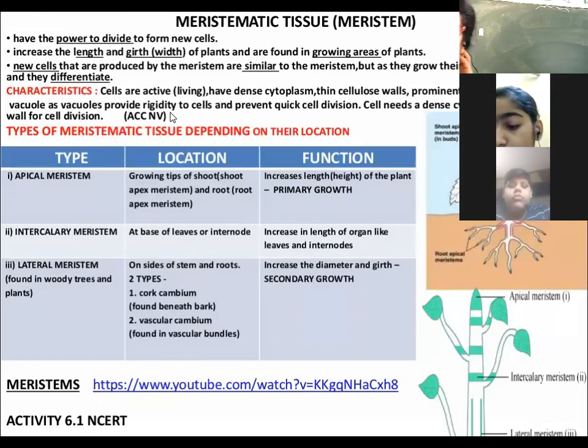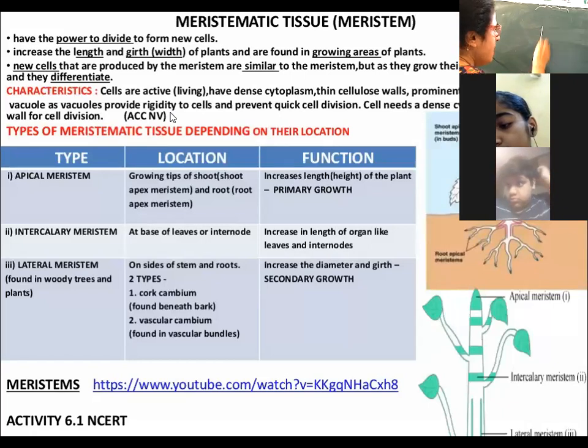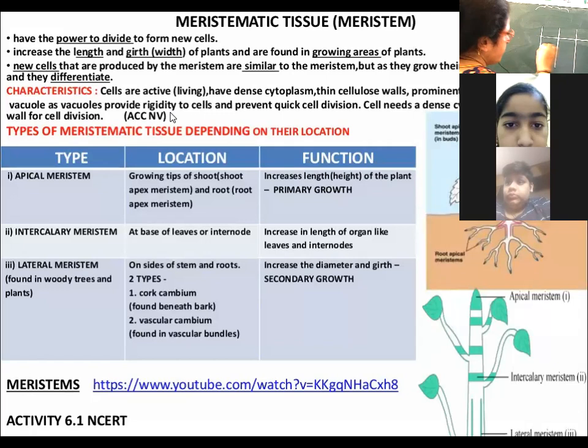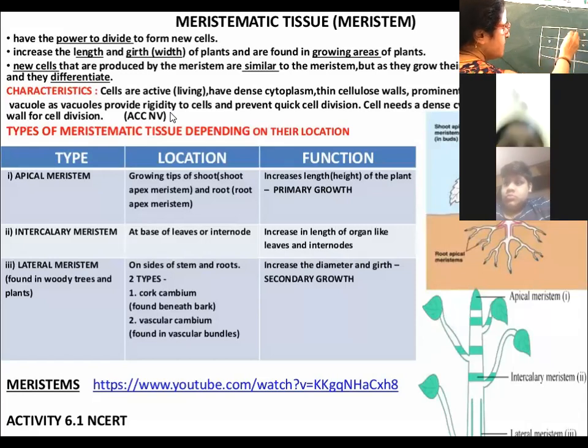They are compactly arranged without intercellular space. Now, what is intercellular space? For example, if the cells are arranged in a compact manner without any space between them, is there any space within these cells? If we consider that all the rectangular boxes are the cells, is there any space between the two cells?